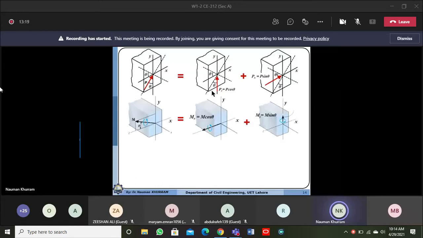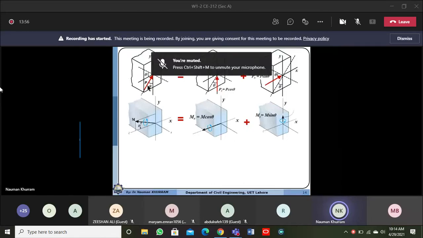So instead of using the load concept, you can use the moment concept. Let's suppose this is the line or the plane along which a load is acting. If the load is acting along this plane, it will produce a resultant moment about an axis which is perpendicular to the loading plane or loading axis. So the moment produced by this load is the load multiplied by the length of the beam, because in the case of a cantilever beam with the load acting at the free end, the moment at the fixed end or at any point will be equal to P multiplied by length.